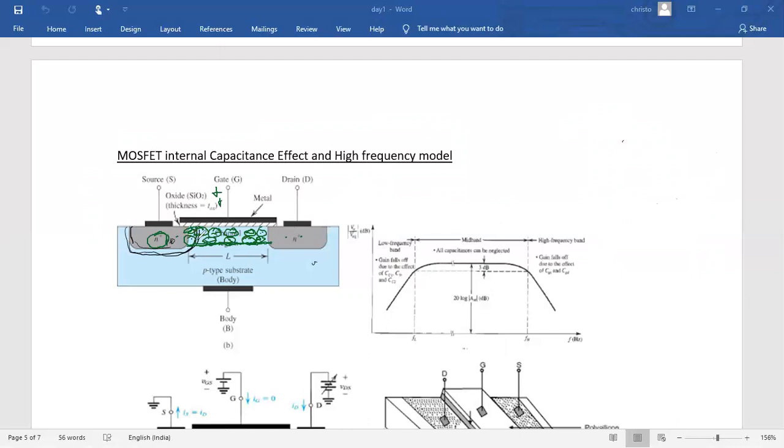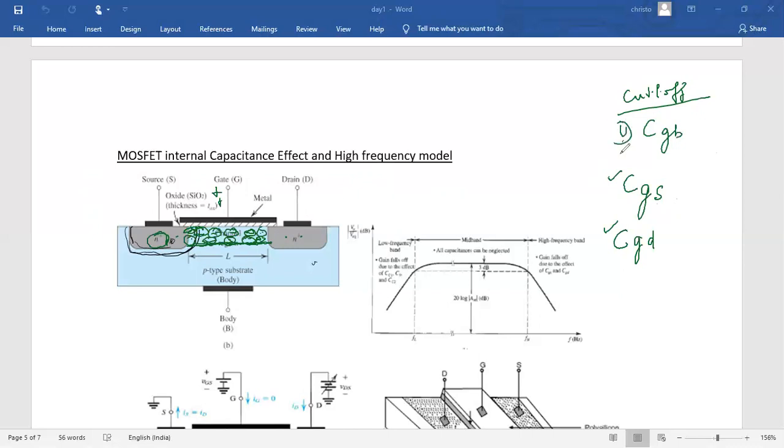So I can say that after biasing, I have two capacitors: one is the gate to source capacitor, and another one is the gate to drain capacitor. Before biasing, that means in cutoff mode, I have one capacitor, the capacitor between gate and body.